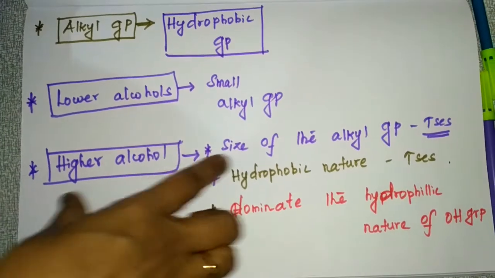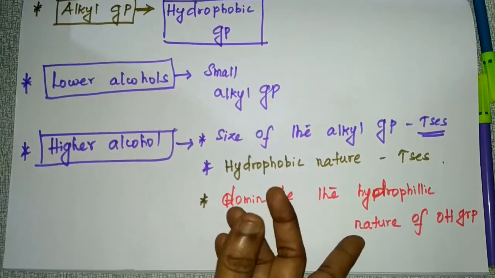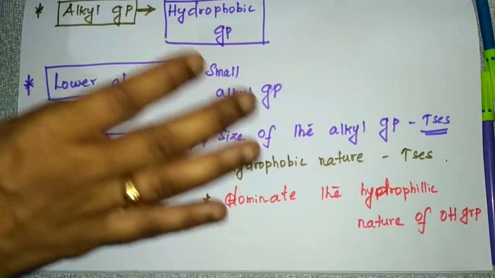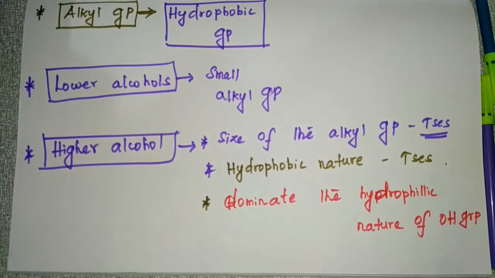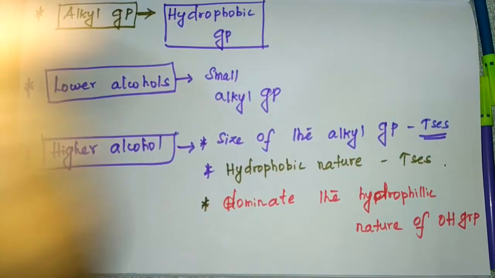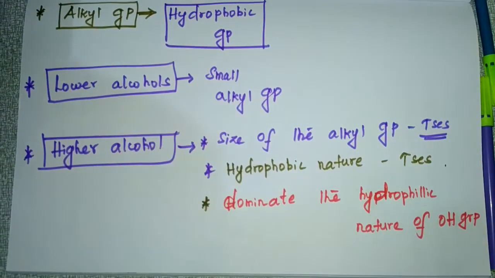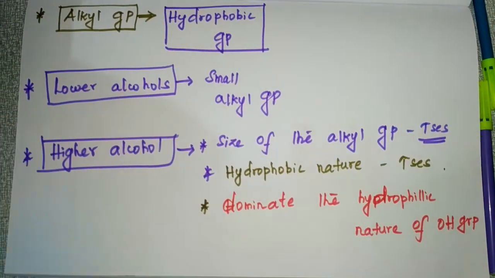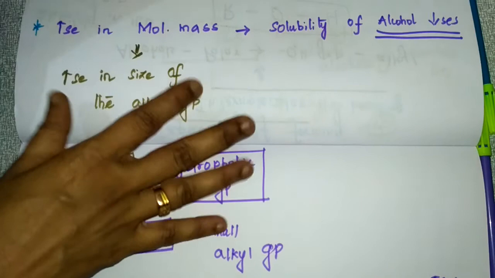So when the size of the alkyl group increases, molecular mass increases. And what is the property of the alkyl group? It is hydrophobic in nature. So the hydrophobic nature increases and dominates over the hydrophilic nature of the OH group. Because of that, the solubility of higher alcohols decreases. Clear? So this is about the solubility of alcohols.